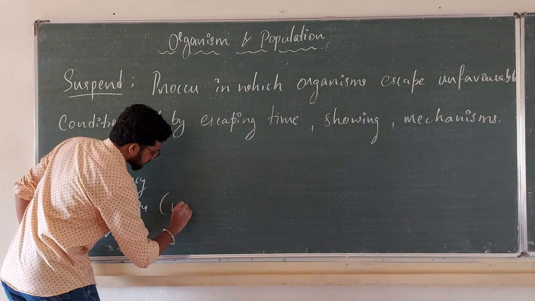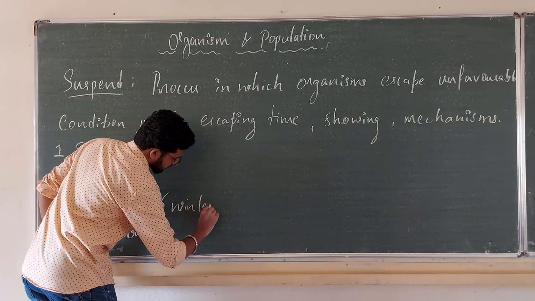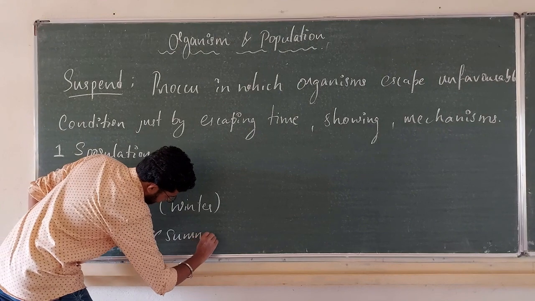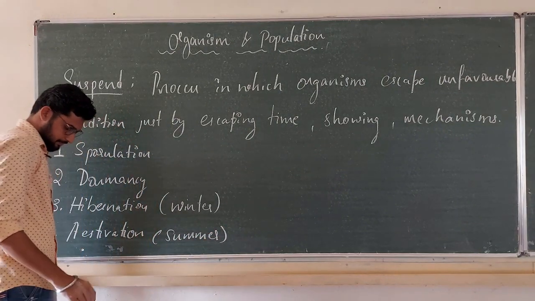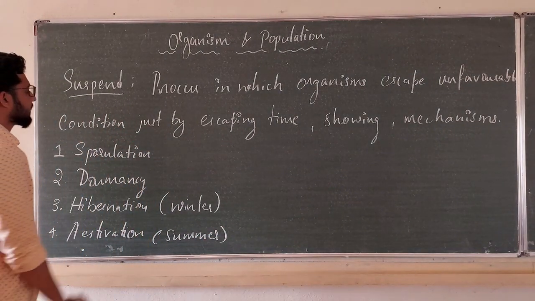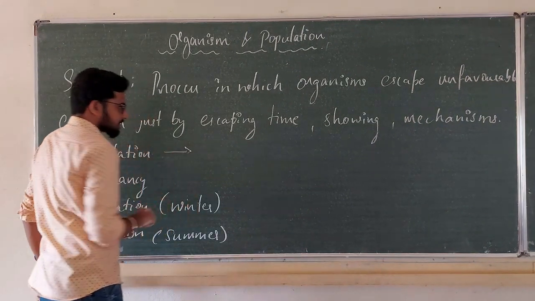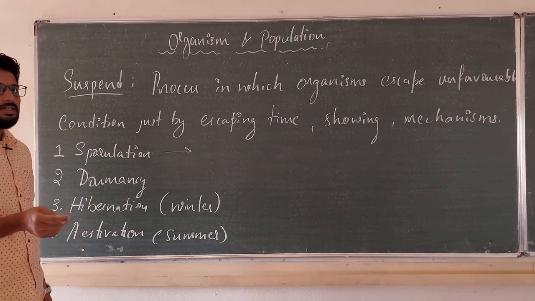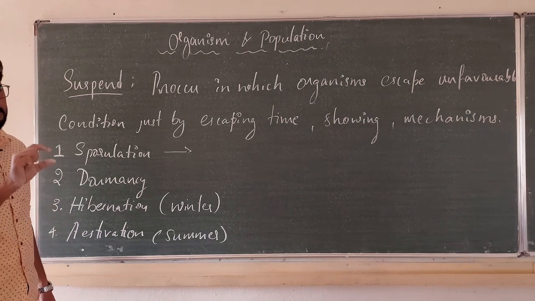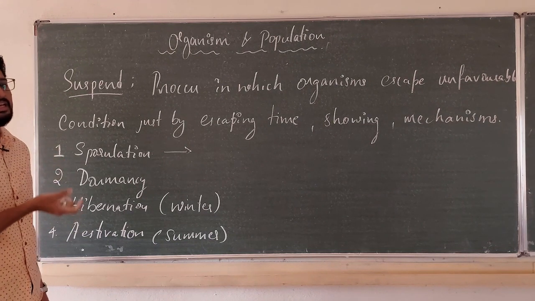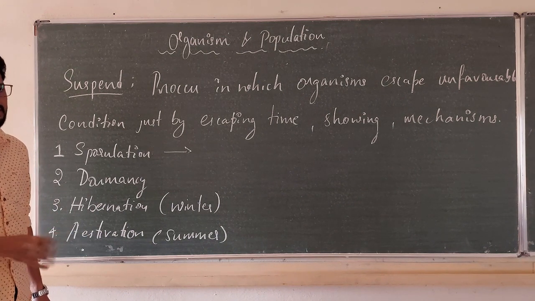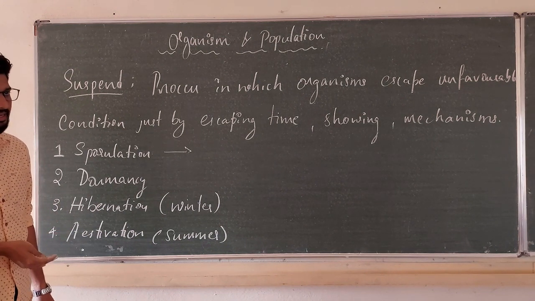Hibernation is known as the winter sleep. Estivation is called summer sleep. Sporulation: we have many microbes that form tough, thick-walled layers around their spores just to survive the unfavorable condition in their habitat.